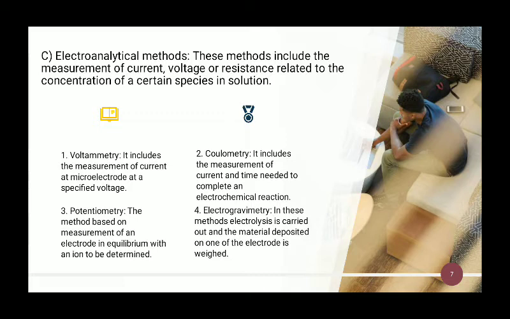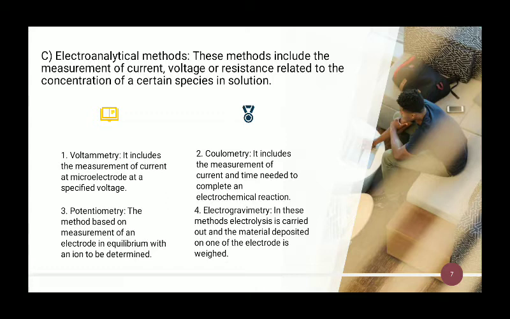The third is our electroanalytical method. This method includes the measurement of current, voltage or resistance related to the concentration of a certain species in the solution. It is further classified into various classes. Voltammetry analysis includes the measurement of current at a microelectrode at a specified voltage.